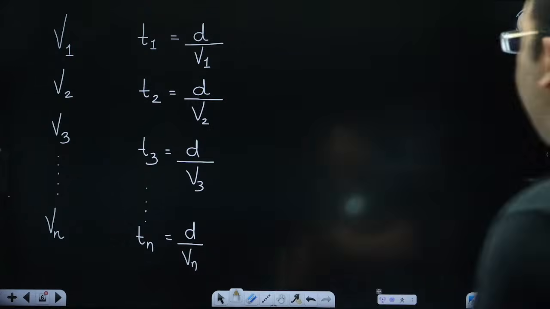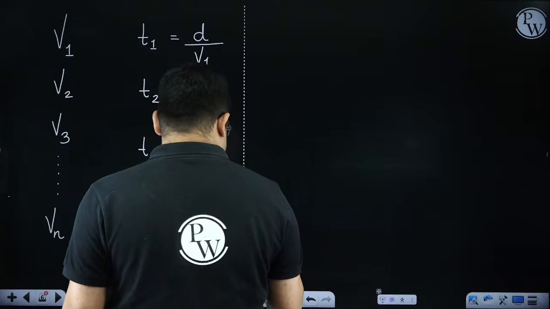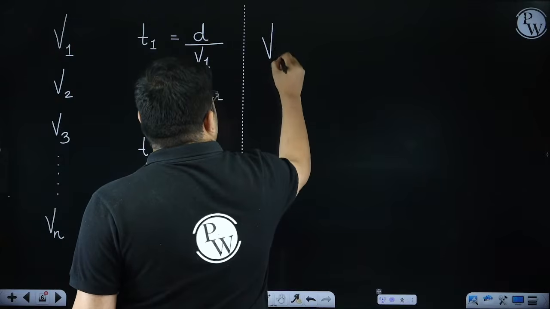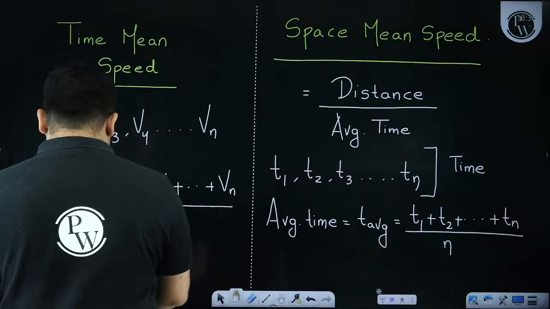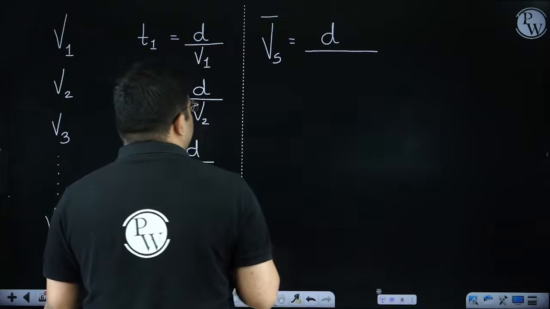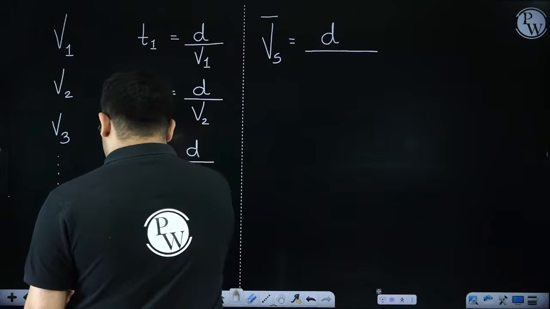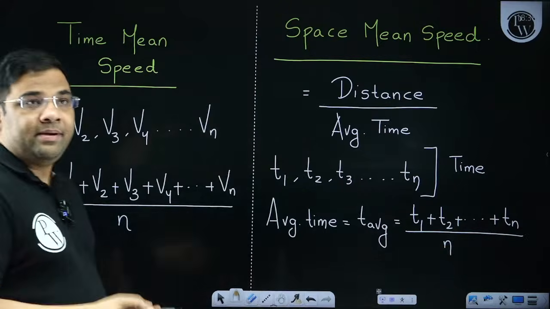Now when I find out the space mean speed, that is equal to distance by average time. So distance traveled is d, and average time is, as you have already seen, you add all the times divided by n.